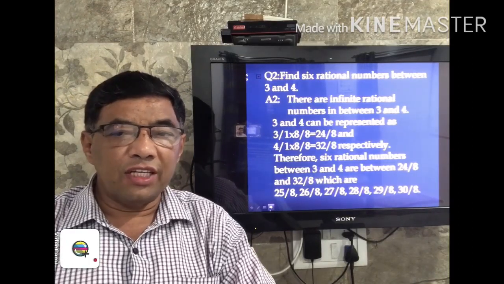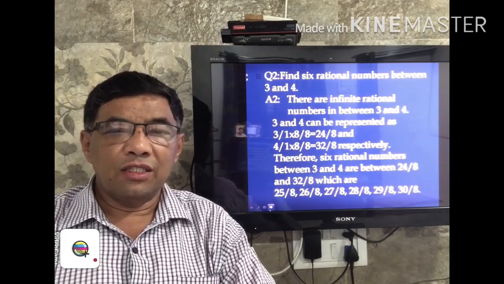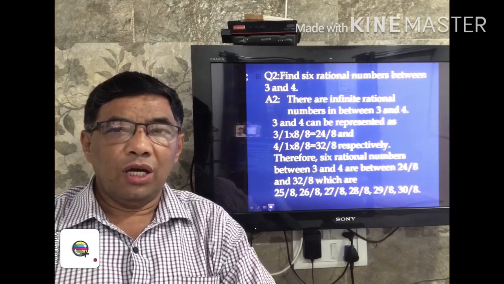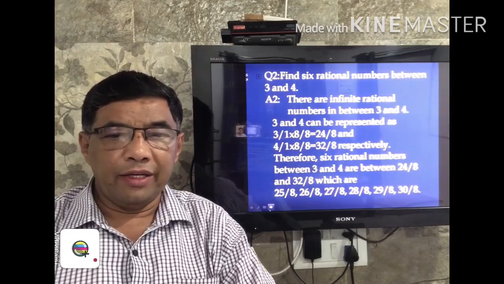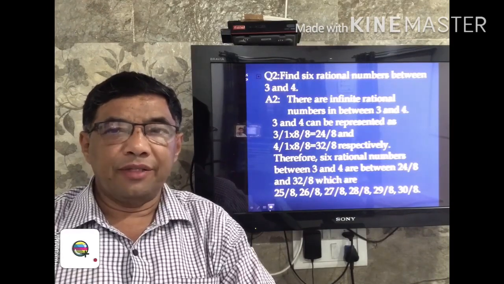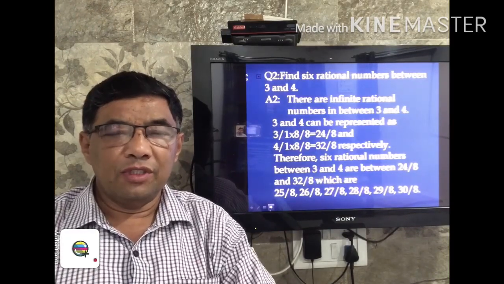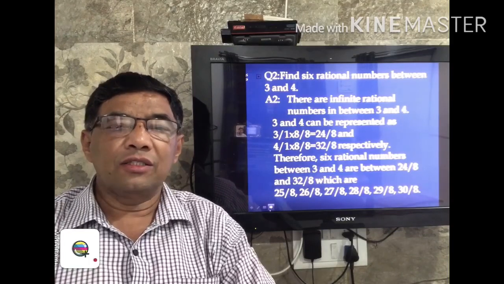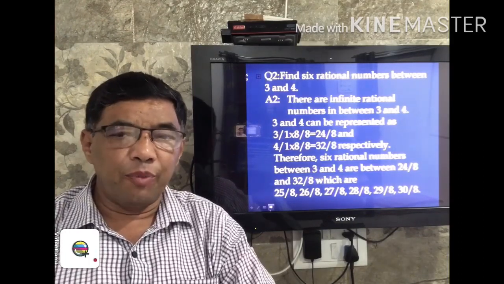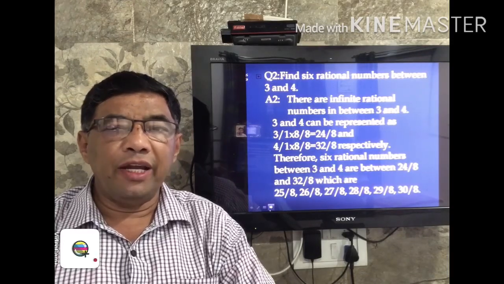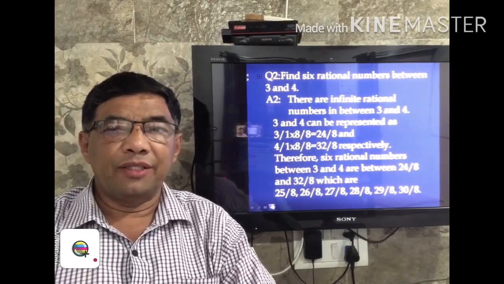Therefore 6 rational numbers between 3 and 4, they are between 24 upon 8 and 32 upon 8, which are 25 upon 8, 26 upon 8, 27 upon 8, 28 upon 8, 29 upon 8 and 30 upon 8.